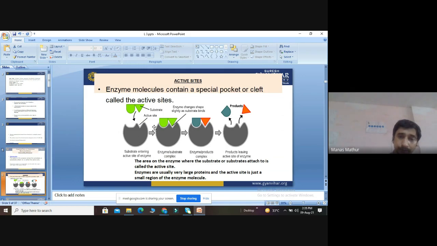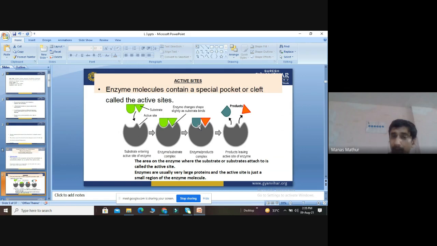So what is this method? The substrate reaches the active site of the enzyme. As a result, an enzyme-substrate complex is formed. The enzyme will change its shape and size slightly, and they will form an enzyme-product complex.